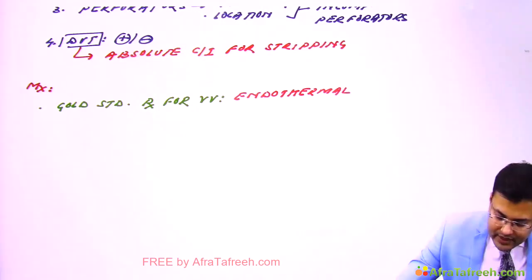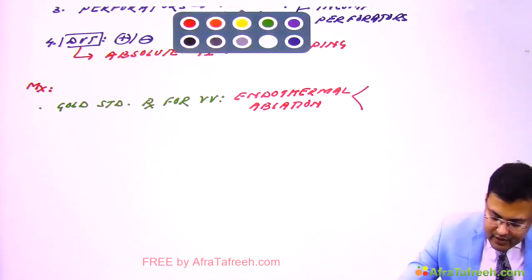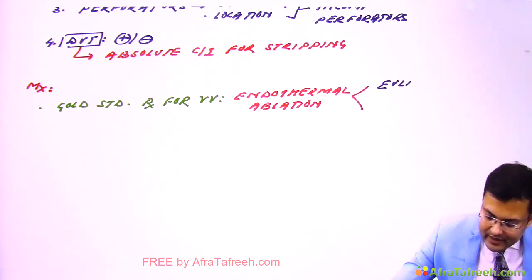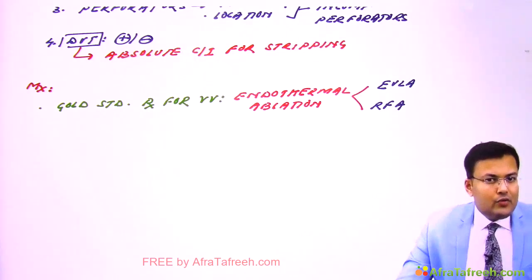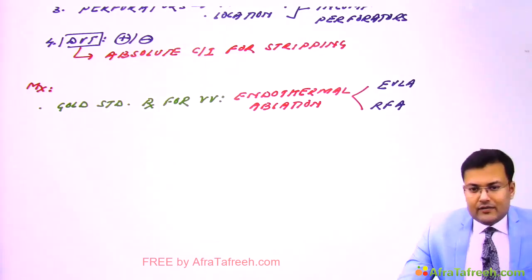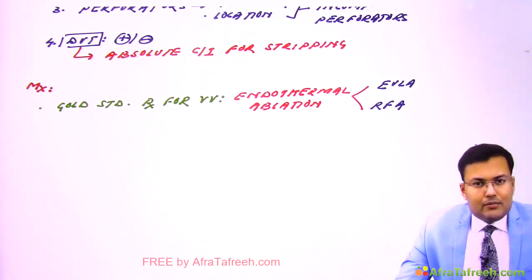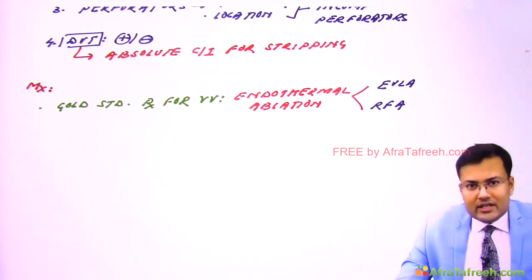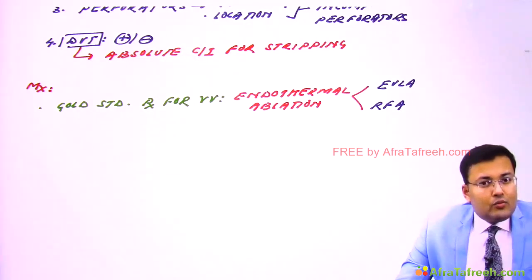And in endothermal ablation, what are the treatment options we have? We have EVLA and we have radio frequency ablation. EVLA is endovenous laser ablation. RFA is radio frequency ablation. So what is the advantage of endothermal ablation? This procedure can be performed on a day care basis. In the morning you can admit the patient, in the evening you can discharge. Clear? There is no morbidity, there is lesser risk of complications. Because of this, it is preferred over Trendelenburg operation or stripping.